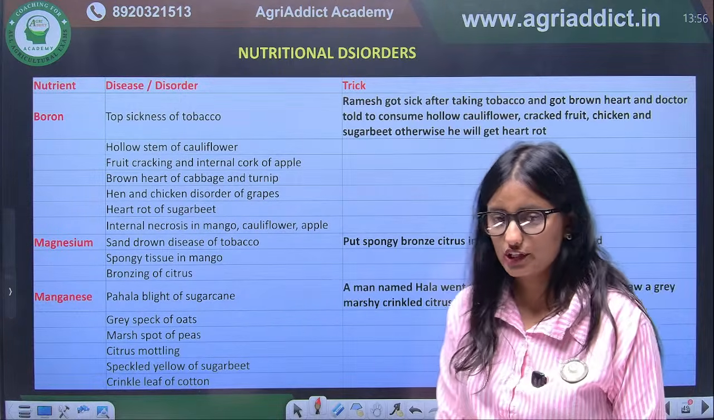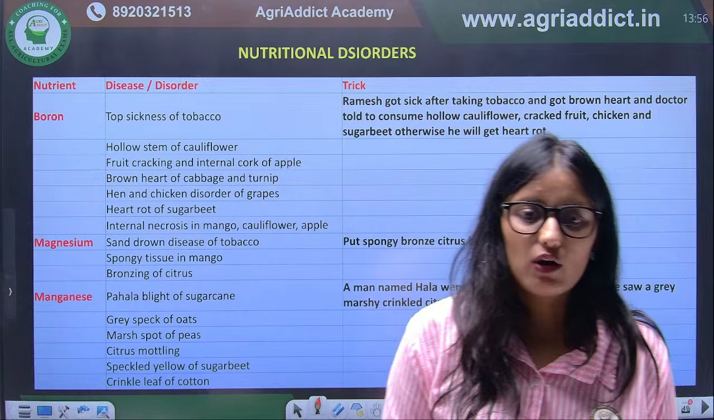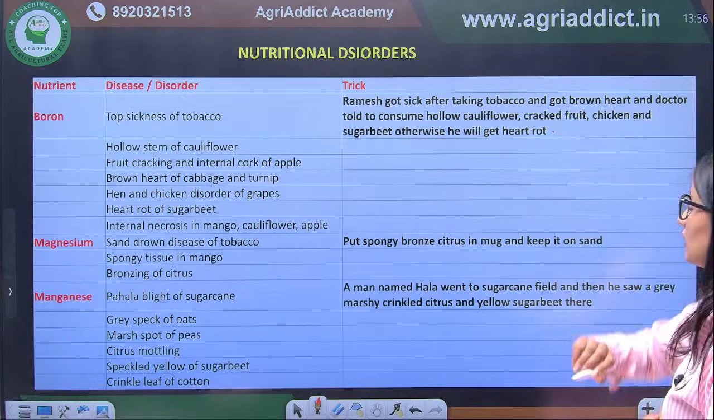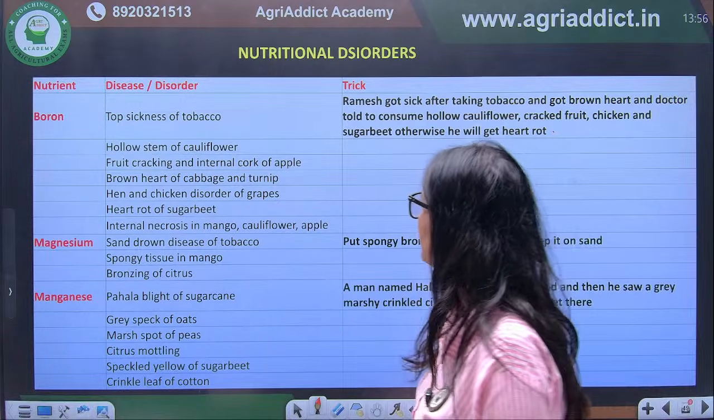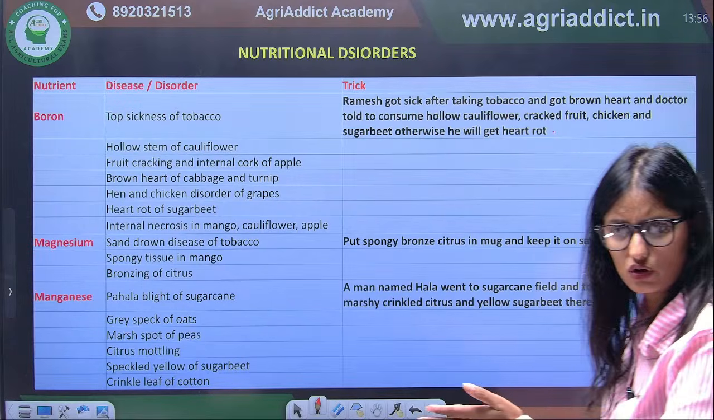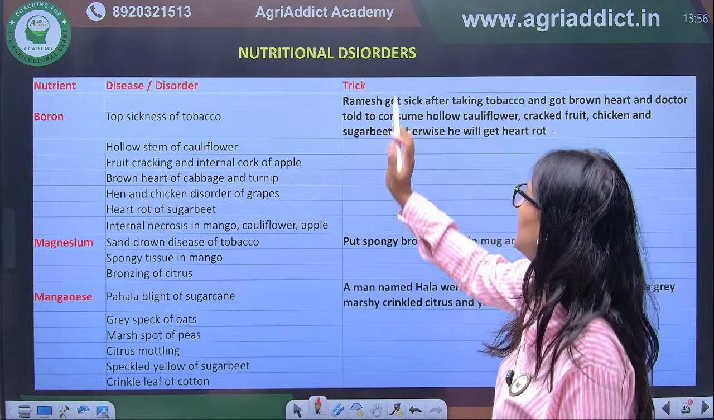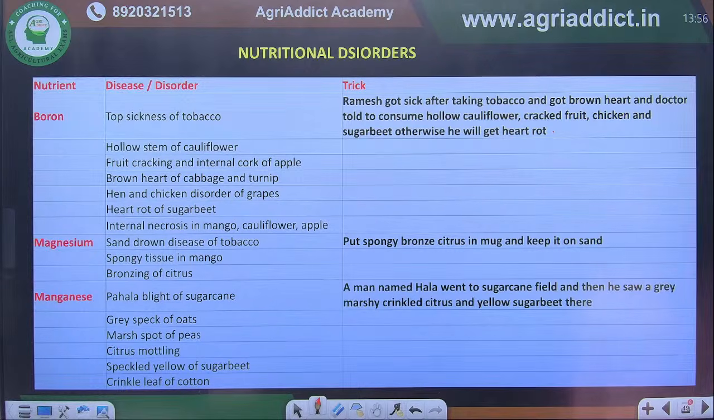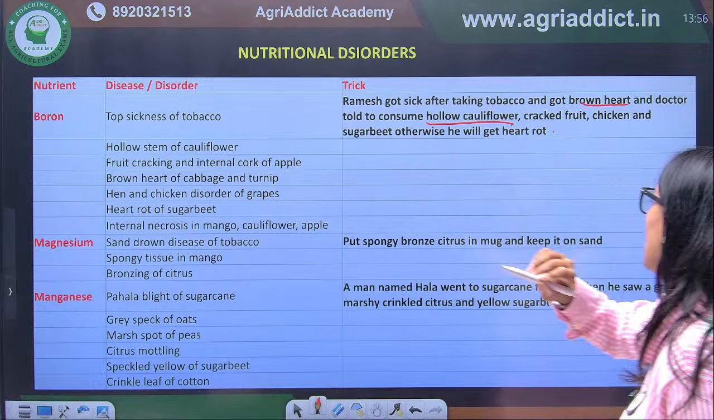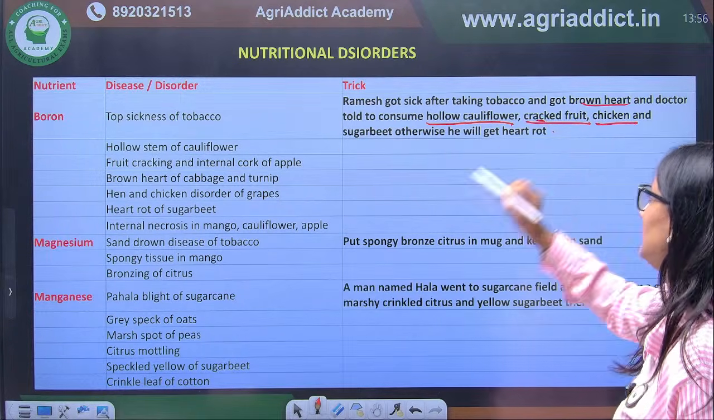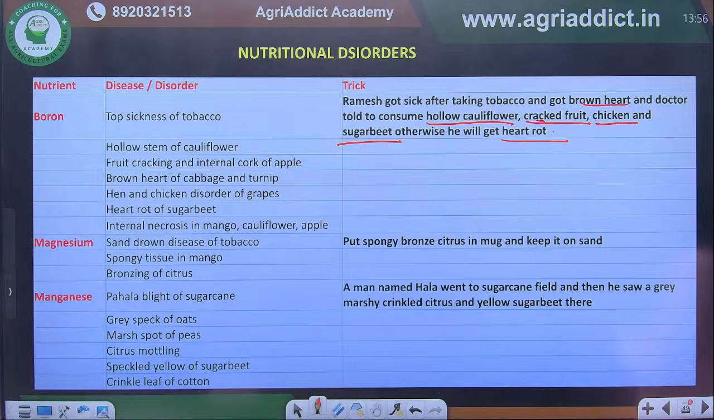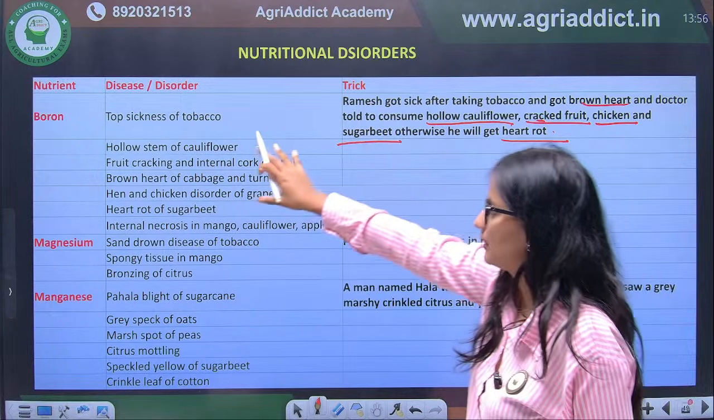Next we have nutritional disorder. To learn about nutritional disorders, we have some tricks with which you can remember these. If we talk about boron, there are different diseases or disorders of boron. So this is the trick: Ramesh got sick after taking tobacco and got brown heart, and the doctor told him to consume hollow cauliflower, cracked fruit, chicken and sugar beet, otherwise he will get heart rot. Okay, so this is the trick to remember the disorders of boron.